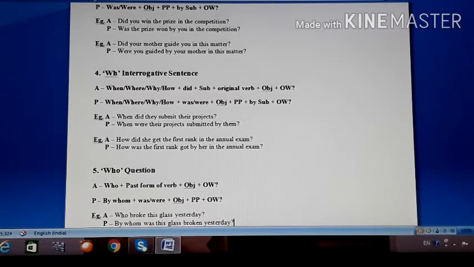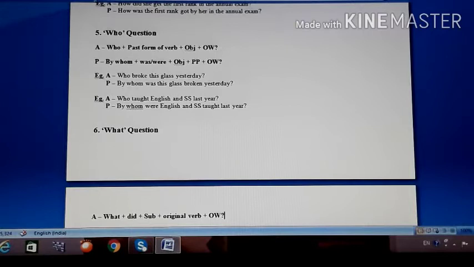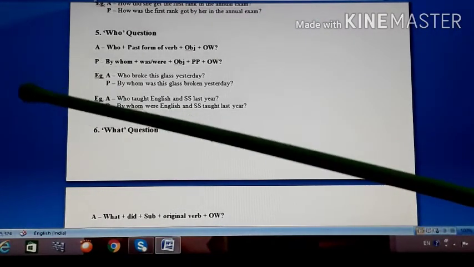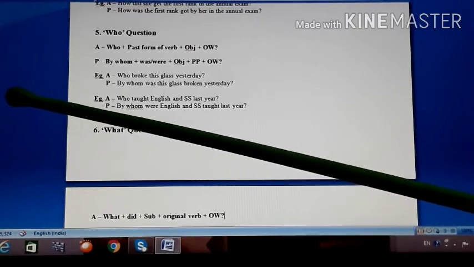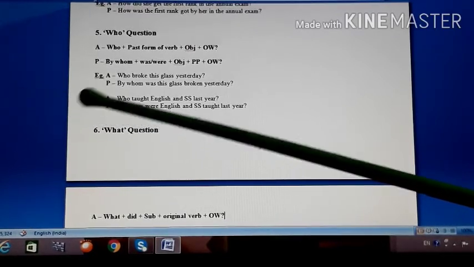Understood? Now we move on to the who question. Remember, in simple present tense, who was followed by the verb having s, es or is. Here, since it is past tense, who is followed by the past form of the verb. यहाँ हम did इस्तेमाल नहीं करेंगे, बराबर. Directly we will use the past form of the verb, and its passive also will begin with by whom. I told you, whenever who question is there, passive always begins with by whom.